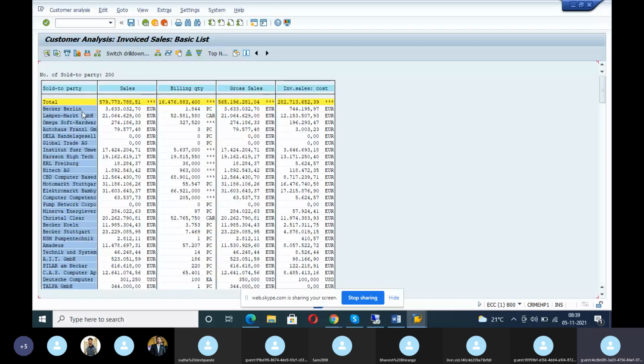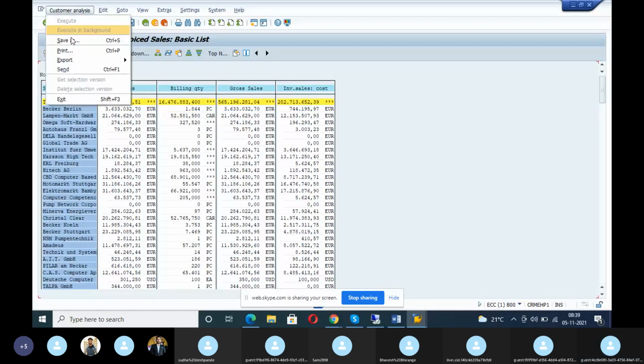So again, you take this, the sales report of the customer from January to March, 3 months, like 6 months, like 9 months, 1 year also you can take. Now they want this as a hard copy or a soft copy. Go to the customer analysis top menu bar. Here you click, you take the print. No, we don't want print. We want to send it to the Excel sheet. Okay, transfer to the Excel sheet or save to your own file.